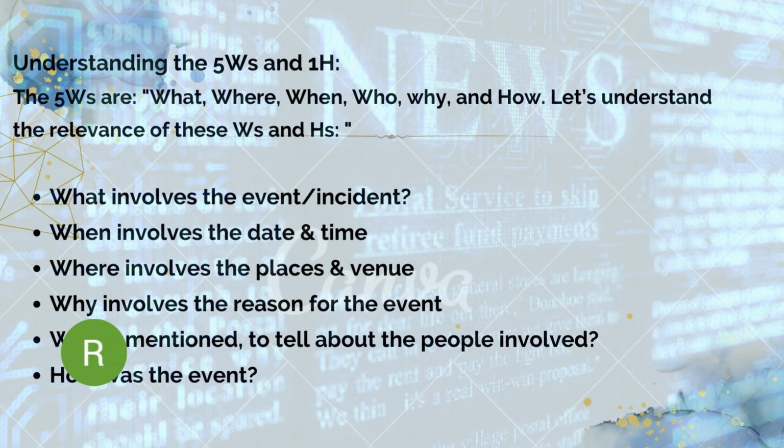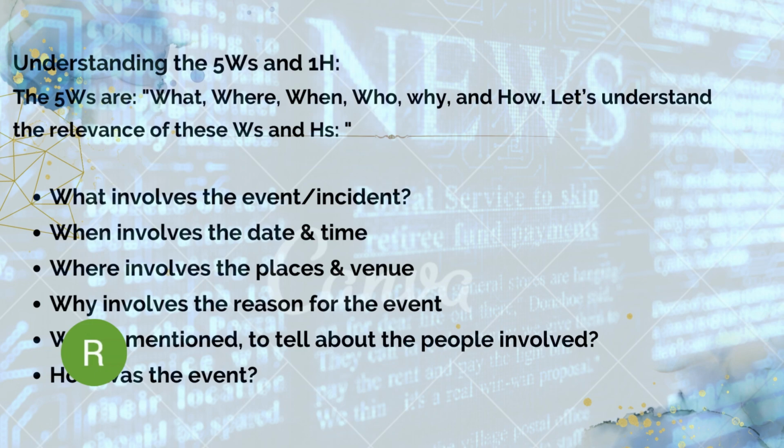Anyway, he can include the names of the witnesses or the victims also. Who is also very important regarding a newspaper report, because the readers always anticipate the names. The names are very important, and they enhance the credibility of the report.